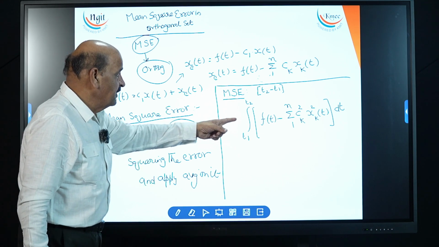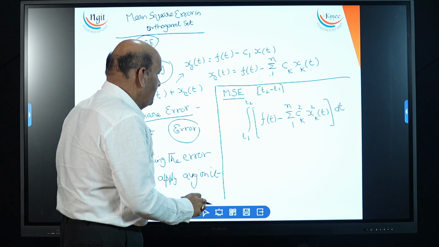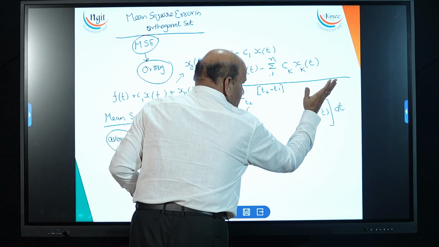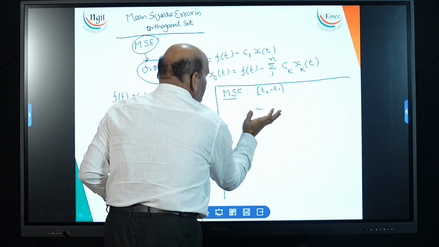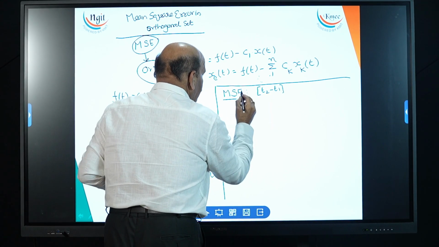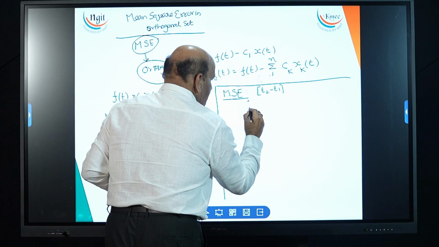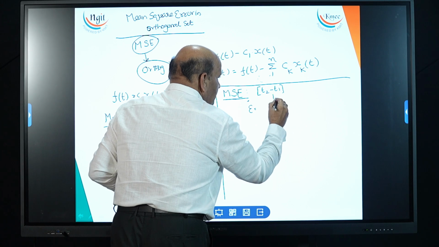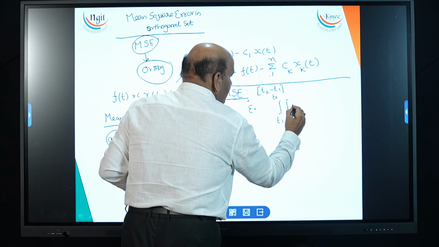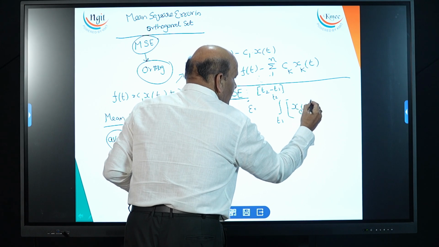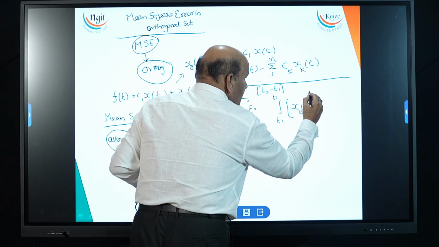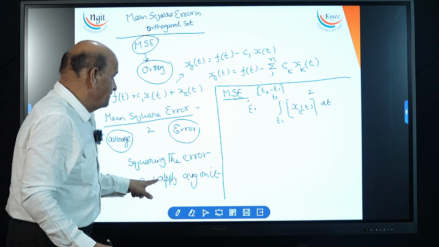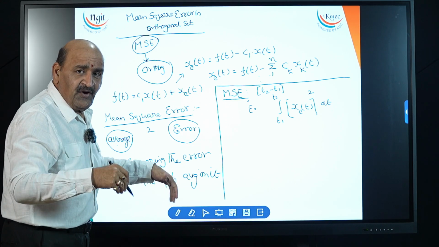Upon squaring, you can go for another one. Do one thing. This is a direct step. Now, this is a mean square error. For example, look at how to find mean square error: it is equal to the integral over the given period of the given one, the error. Now here, as per the definition, what we have to do? Square with respect to t. Just look at, squaring the error. After squaring the error, what do you have to find?